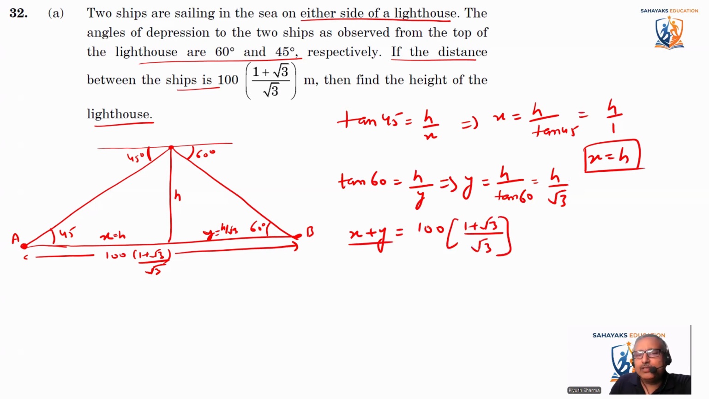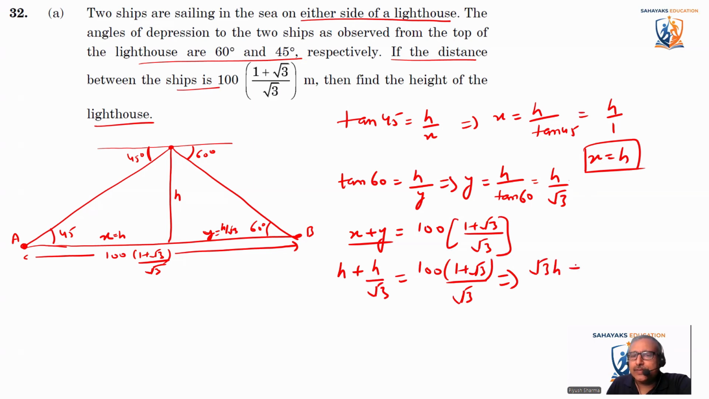So let's add the values of X and Y. Because X and Y are in terms of H, we will be able to find the value of H by that. So the value of X is H plus the value of Y is H divided by root 3, equal to 100 into 1 plus root 3 by root 3. That implies that root 3 H plus H by root 3 is equal to 100 into 1 plus root 3 by root 3.